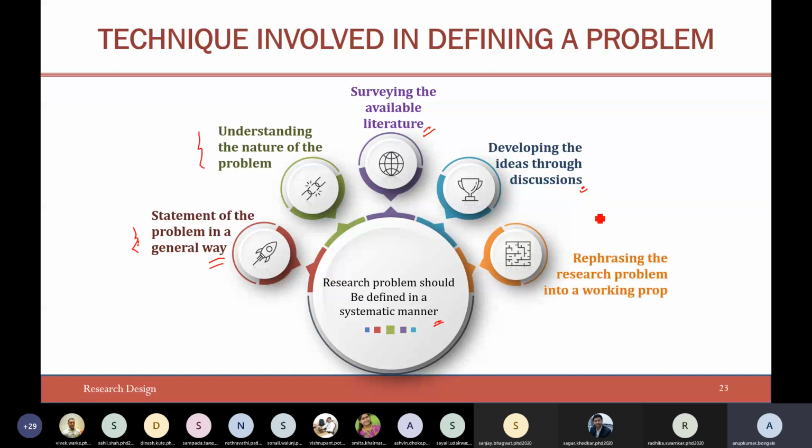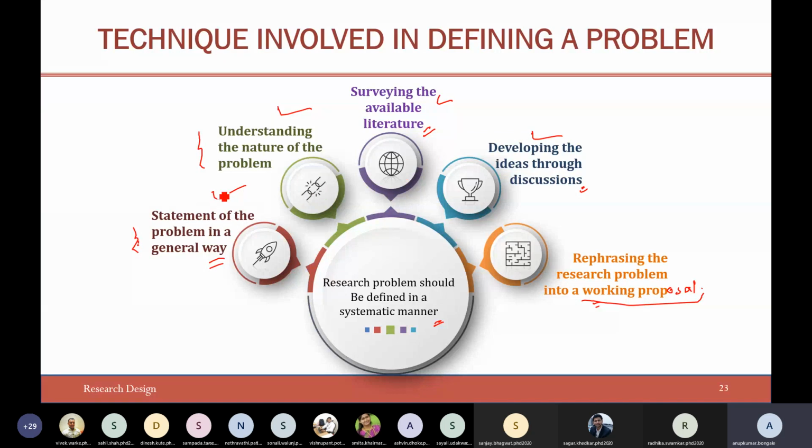Then finally, rephrase the research problem into a working proposal, right? So before writing your research proposal, you should have completed all these four phases.